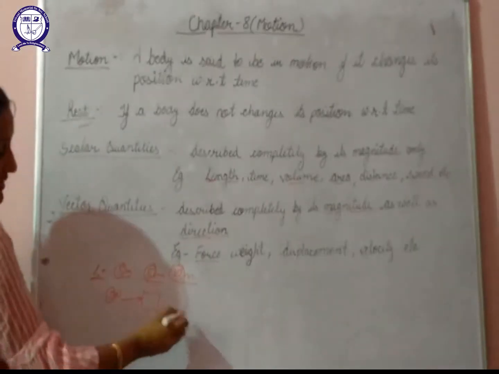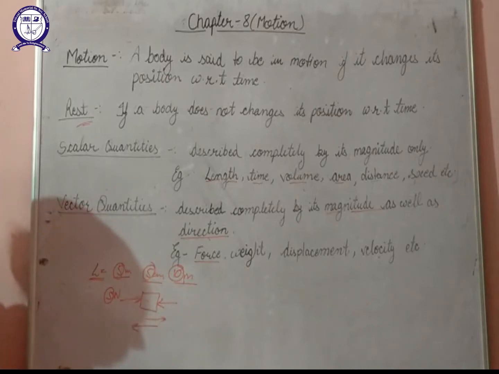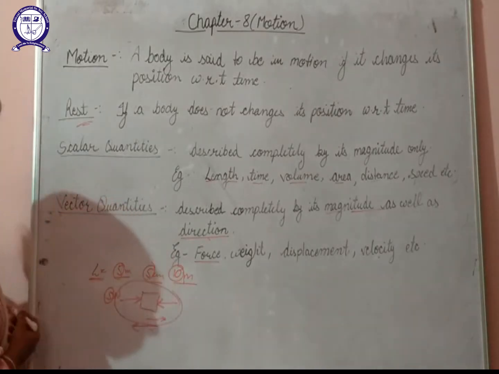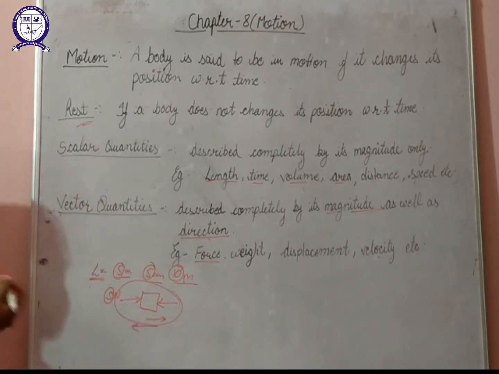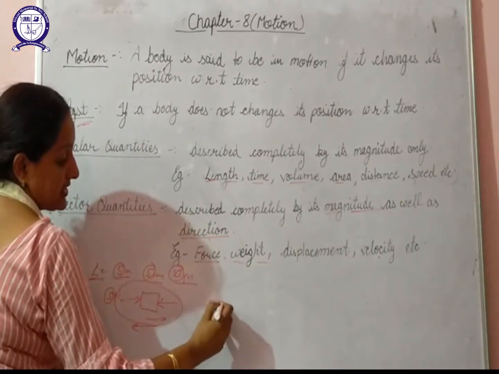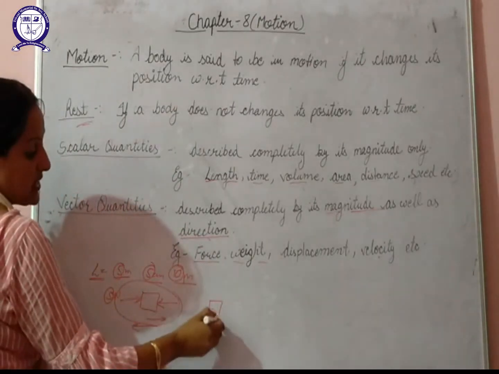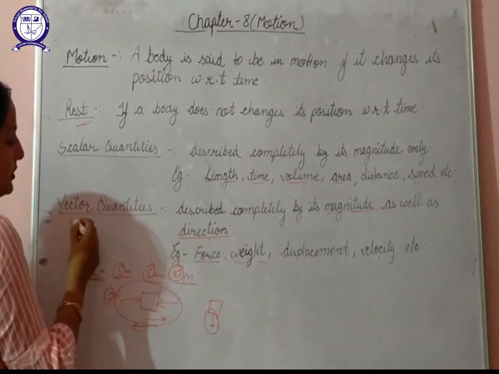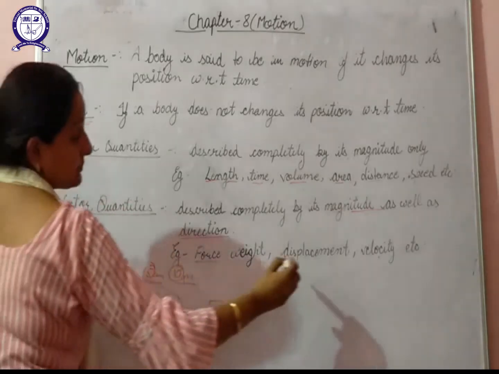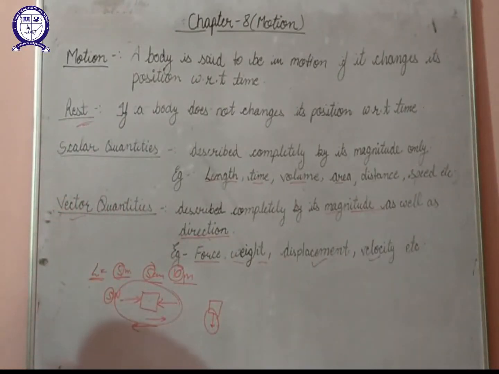If I want to move this body in this direction, obviously I will apply a push in this direction. If I want to move this body in that direction, then I have to apply force from the other direction. That means the force has direction as well as magnitude. So we can say that force is an example of vector quantities. Next is weight. If a body is there, obviously its weight will act in downward direction. So weight also has a direction and it always acts downward. So weight is also an example of a vector quantity. In a similar way, displacement and velocity are also vector quantities. About these we'll discuss in this same chapter.